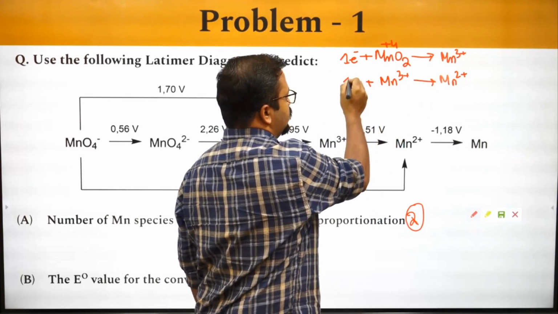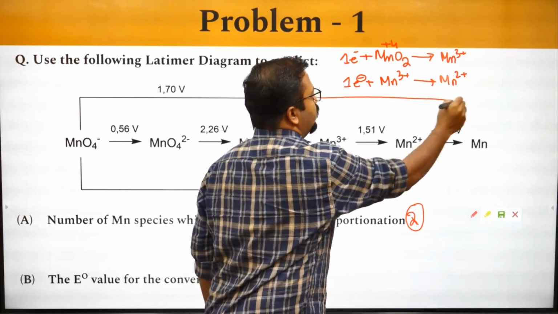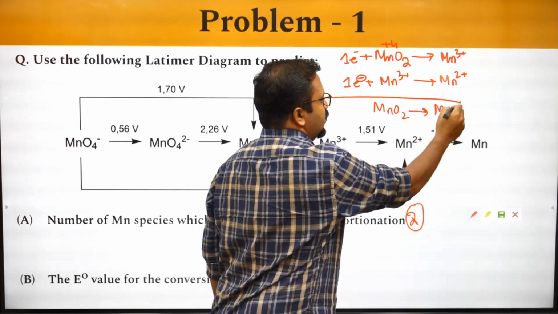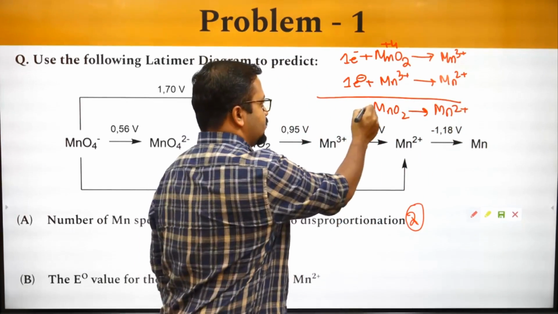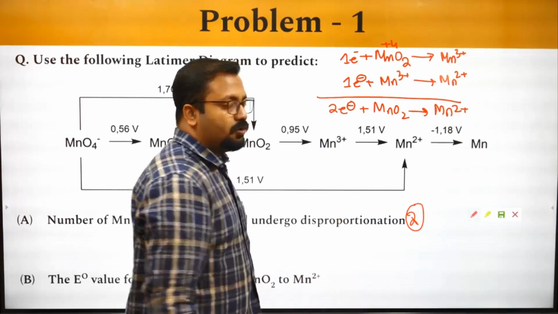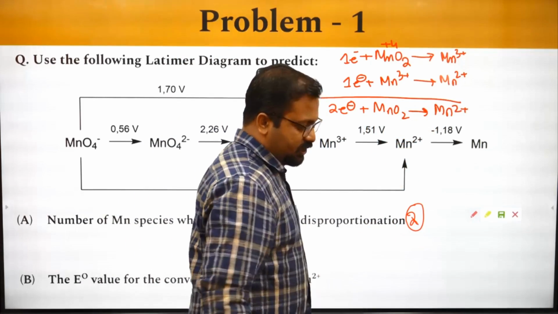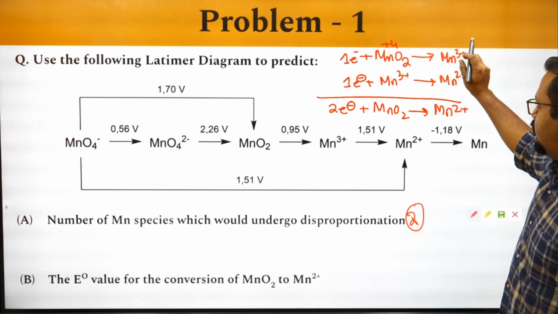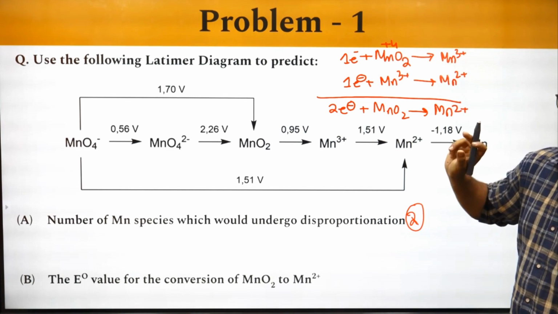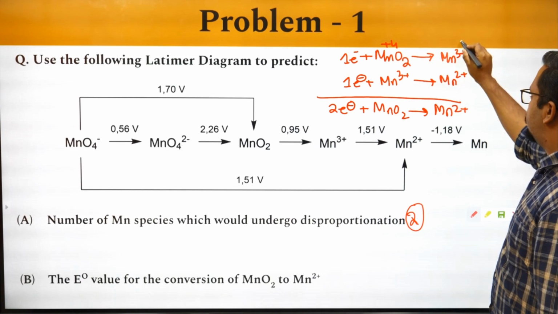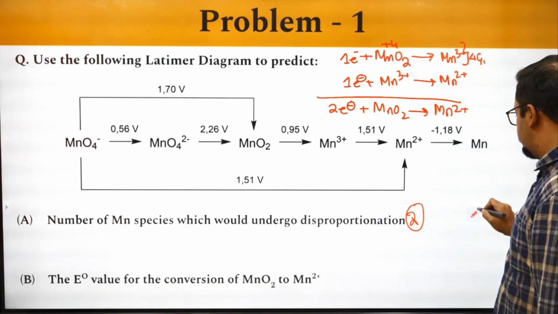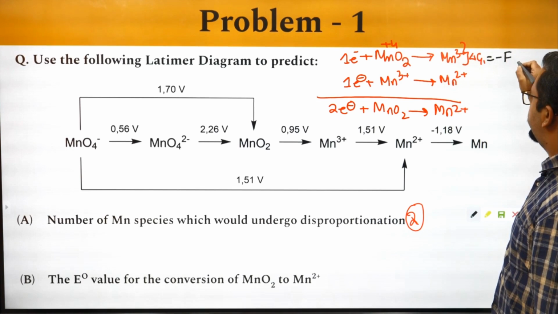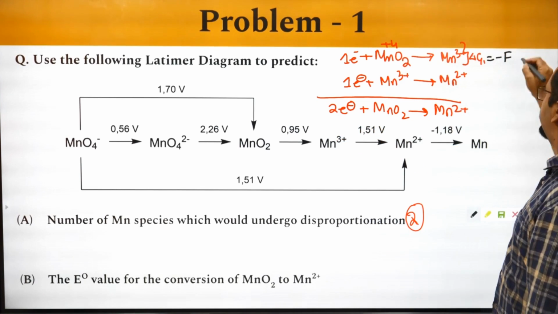Plus 3 changes to plus 2, 1 electron. I have to calculate it for the overall. MnO2 changes to Mn2 plus, which takes up 2 electrons. So how would I write? Delta G for the overall reaction will be equal to the delta G value for this plus the delta G value for this. So delta G for this reaction would be written as delta G1, which is equal to minus F times 0.95.